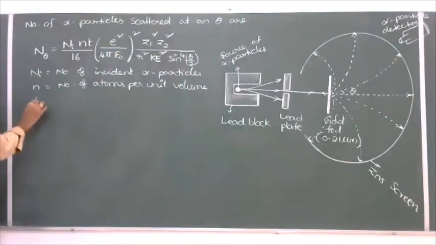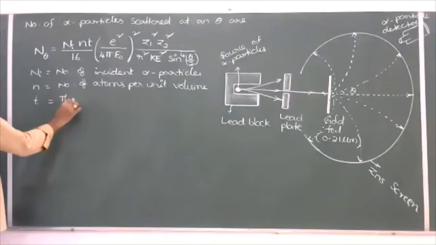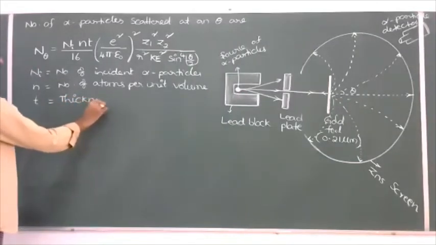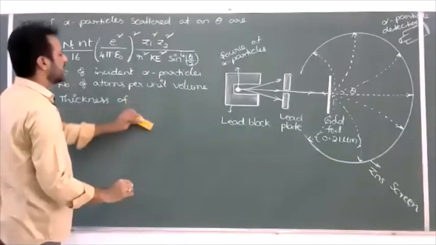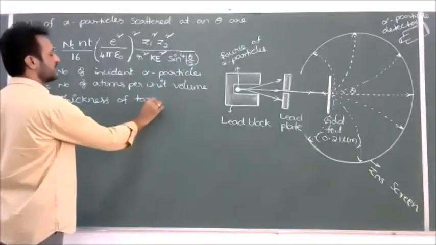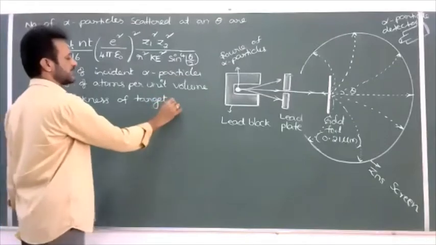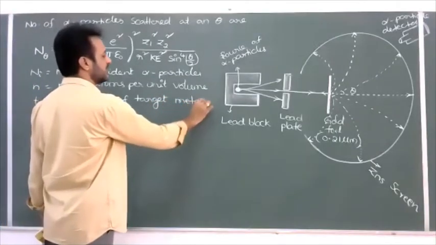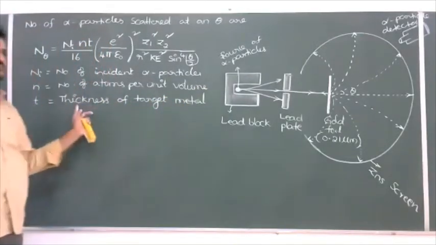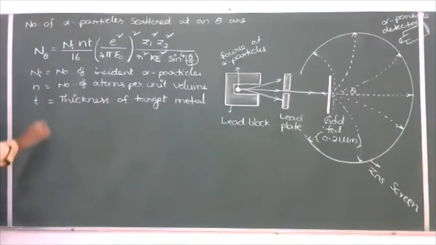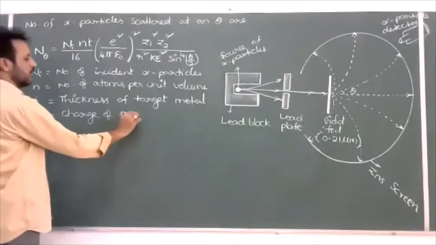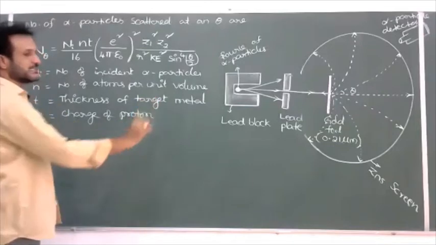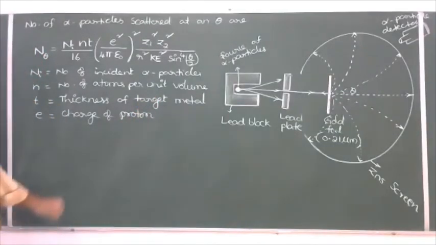Next, T is equal to the thickness of the gold foil, or the thickness of the target metal. There is no need to always use gold foil, it is your choice. Whatever target metal we are using, that thickness should be taken as T. Next, e is equal to the charge of the proton. We already know it is 1.6 into 10 to the power of minus 19 coulomb.